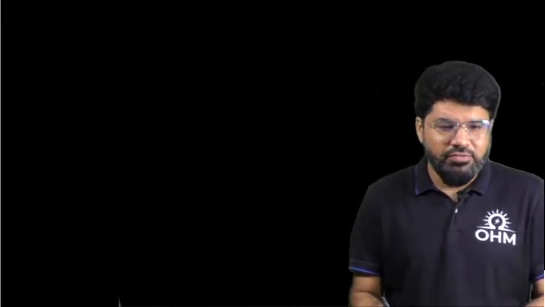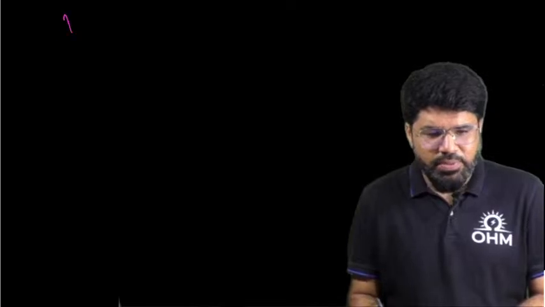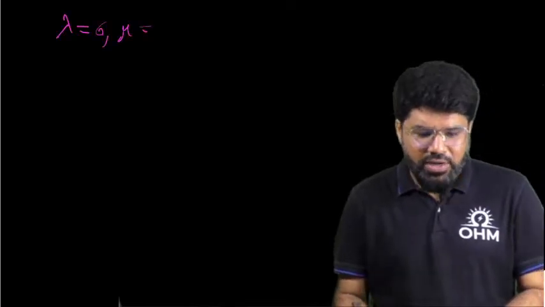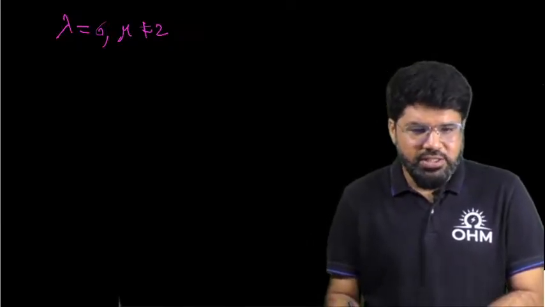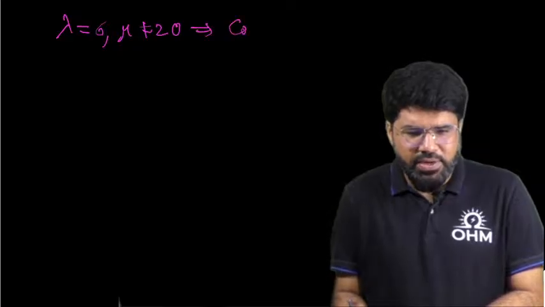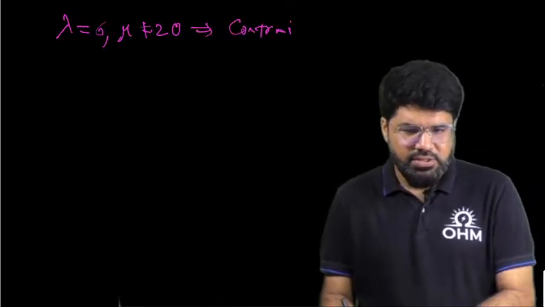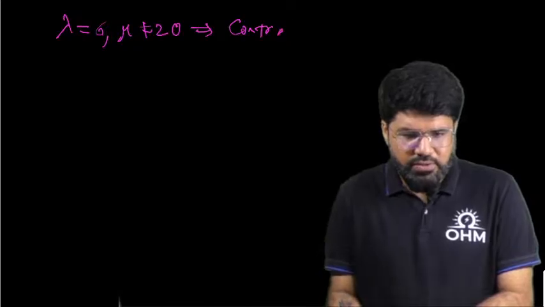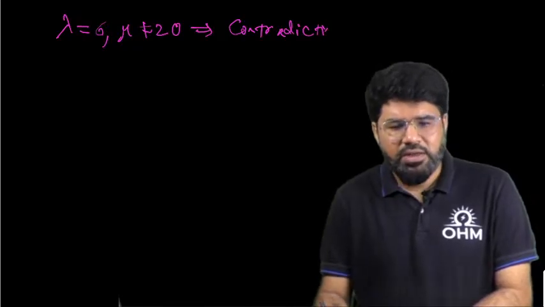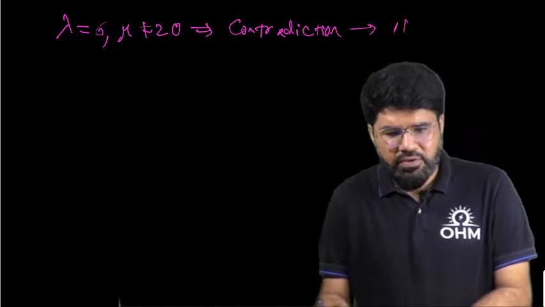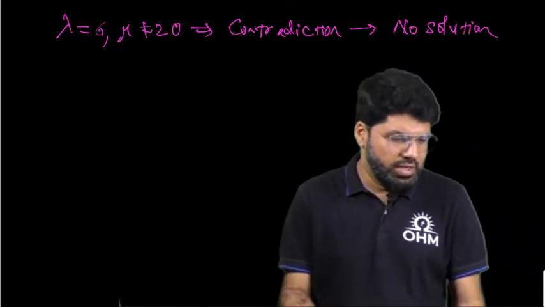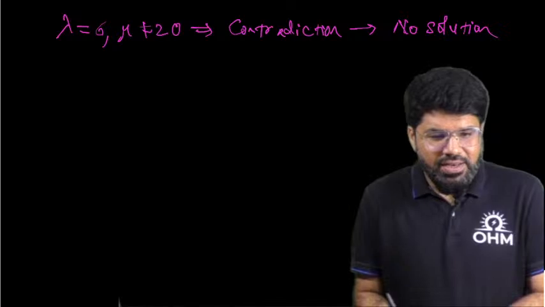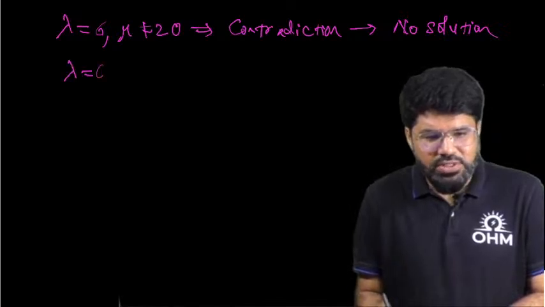What is the first condition we discussed with the system of equations? The first one we took was lambda equal to 6 but mu not equal to 20. What happened with respect to the equation? We got a contradiction. This is already explained; I will not repeat this point. This gives me a contradiction and hence we have no solution. Confirm? Okay, but the next condition we got is lambda equal to 6, mu equal to 20.